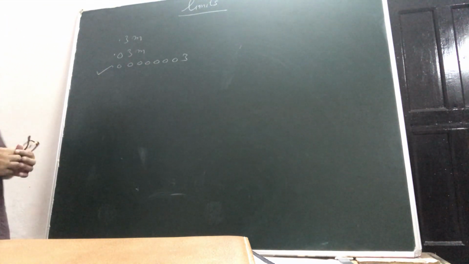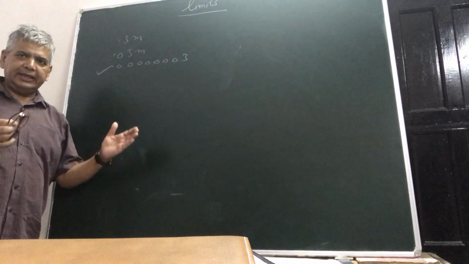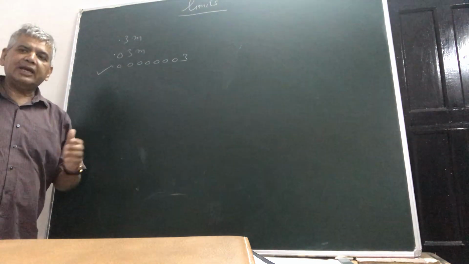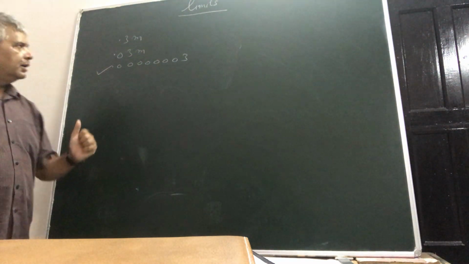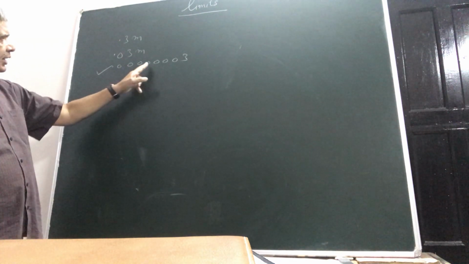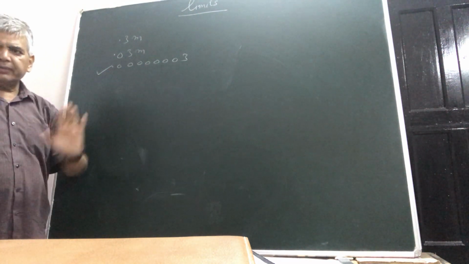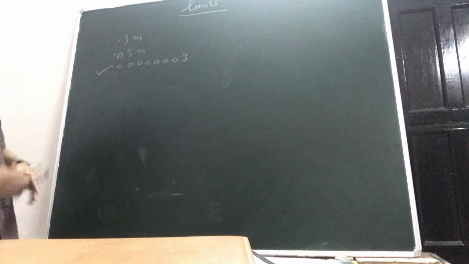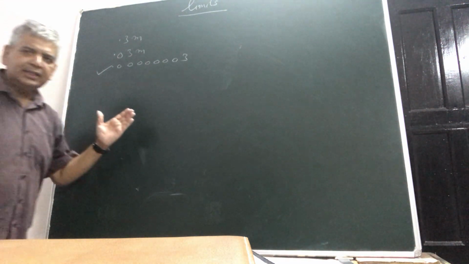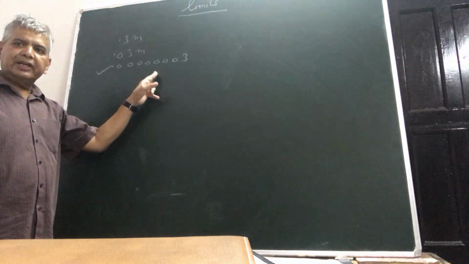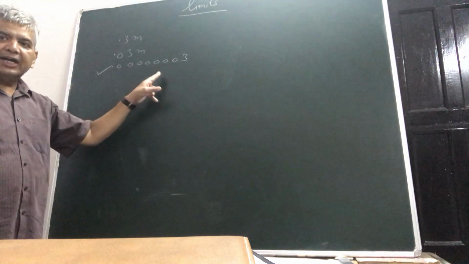So the point is that in mathematics there is nothing like being very close to something. Suppose this is 0.00, how many zeros, 3 and 3, 6, 7 zeros, 3. It's a very small number. But given this small number, we can still think of a number in comparison to which this number becomes fairly large.